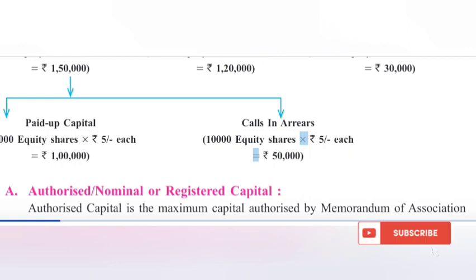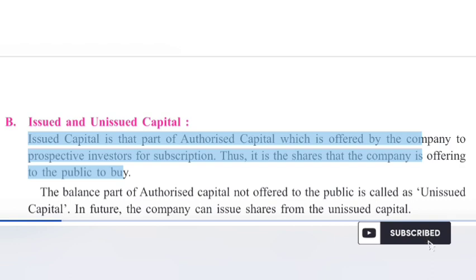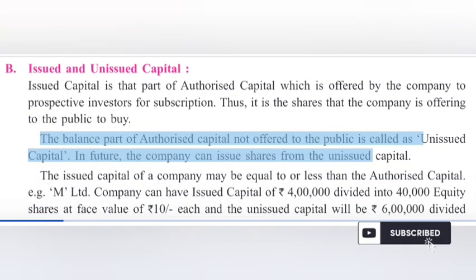B. Issued and unissued capital. Issued capital is that part of authorized capital which is offered by the company to prospective investors for subscription. Thus, it is the shares that the company is offering to the public to buy. The balance part of authorized capital not offered to the public is called unissued capital. In future, the company can issue shares from the unissued capital.